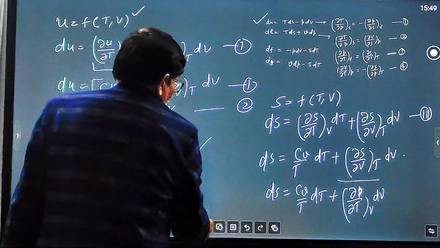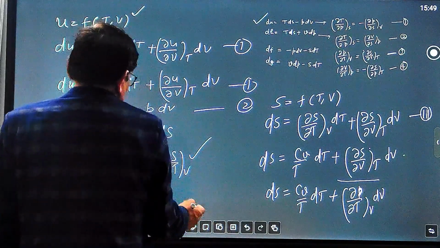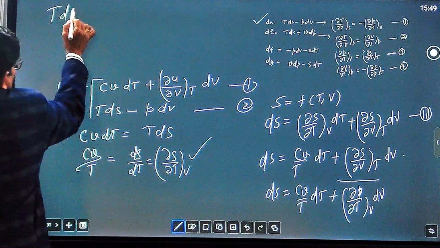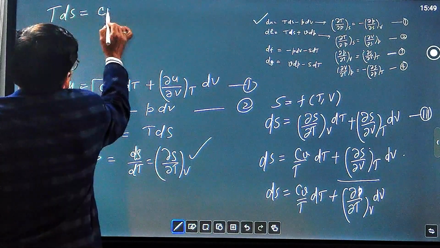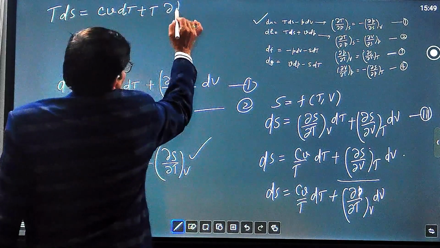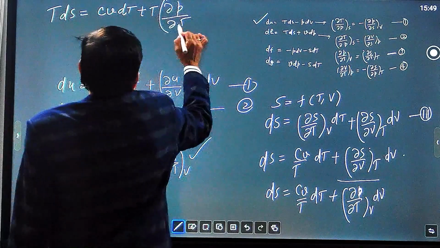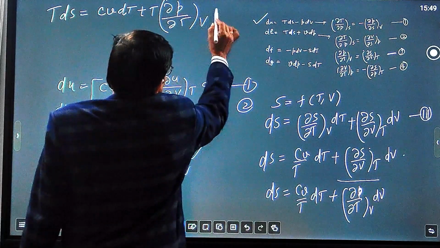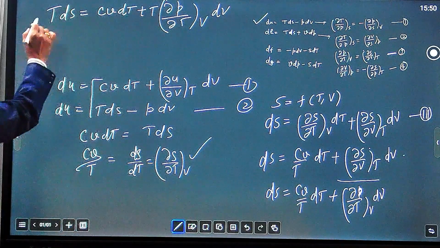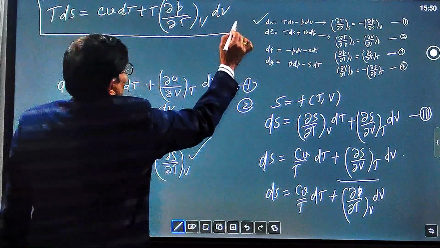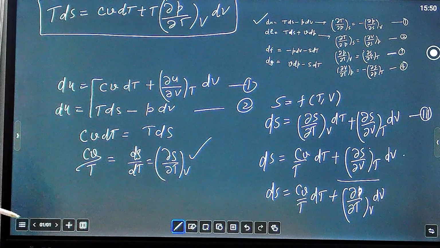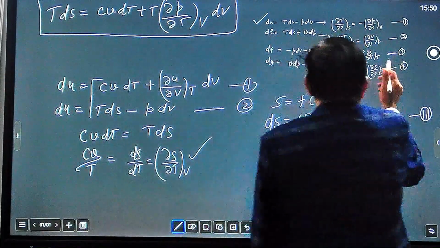Multiplying by T, TdS equal to Cv dT plus T del P over del T at constant V dV. This is the first TdS equation that we have derived with the help of the 4 Maxwell relations.